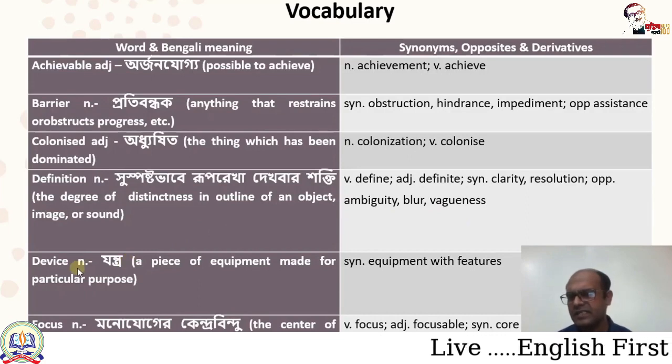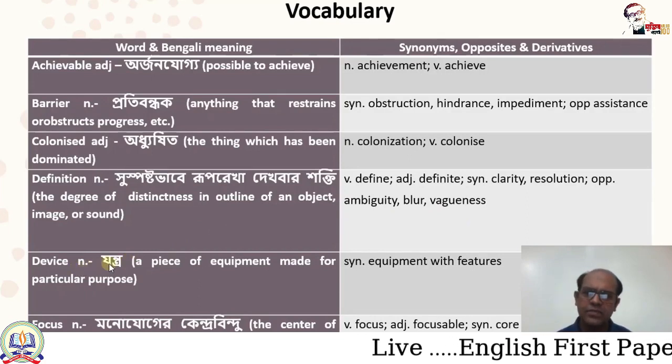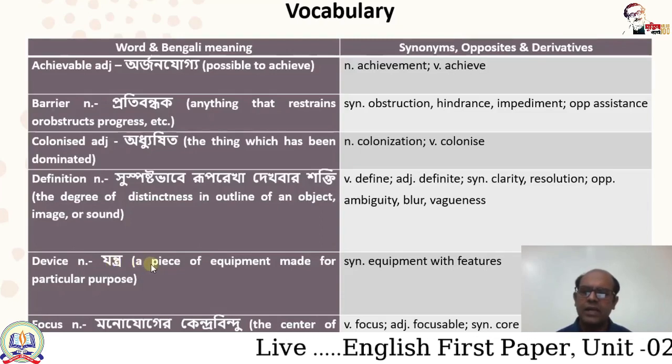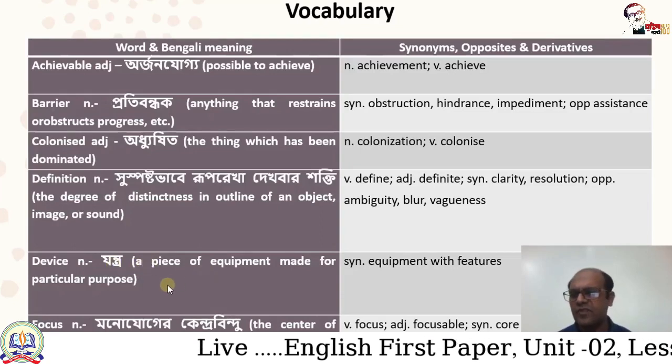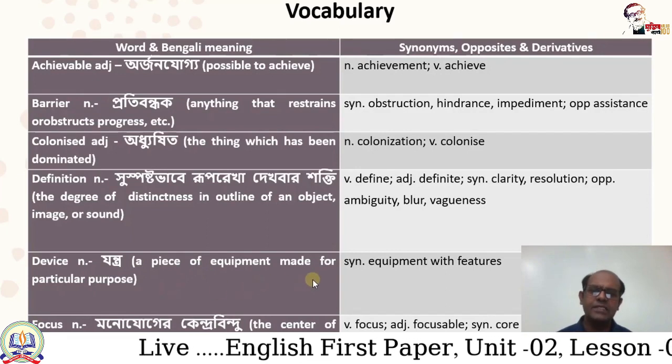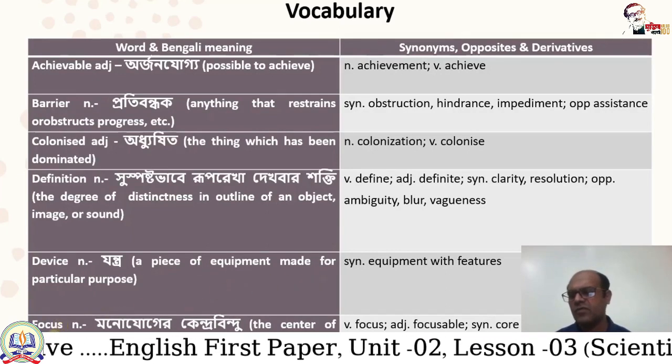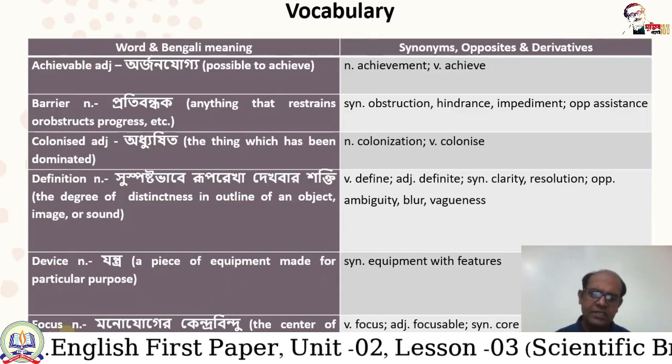Device is noun. Its Bengali meaning is jantro, a piece of equipment made for particular purpose, and its synonym is equipment with features. And there is another word, focus. Focus is noun.